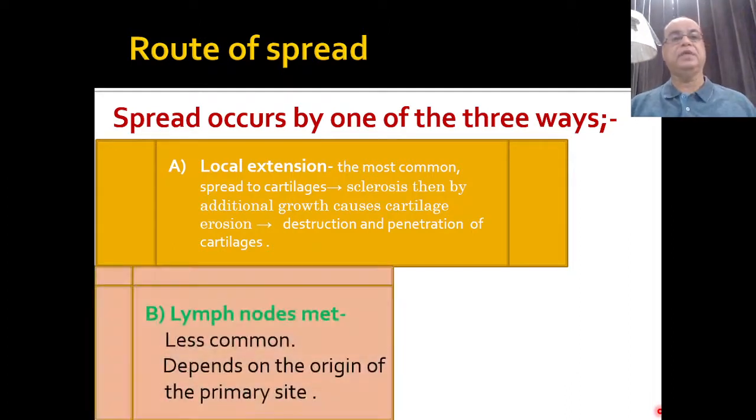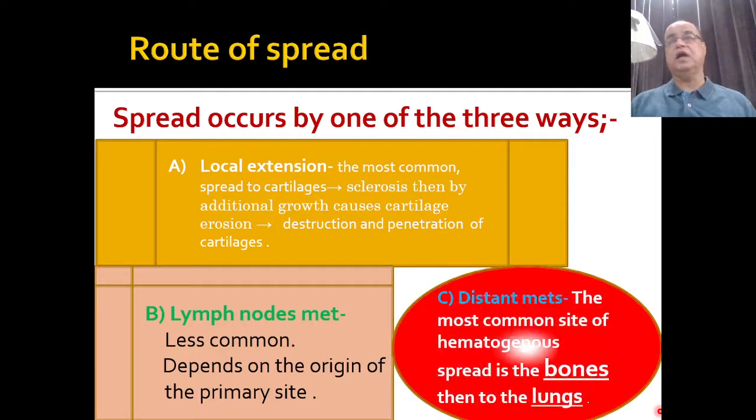Then there can be lymphatic spread, but this will depend upon the origin of the primary site, because in part 1 we saw that the glottic region is a watershed, that there is no direct lymphatic spread for the glottic region. So from the glottic region the lymphatic spread will only be there when it has already reached an advanced stage and involved the supraglottis or subglottis.